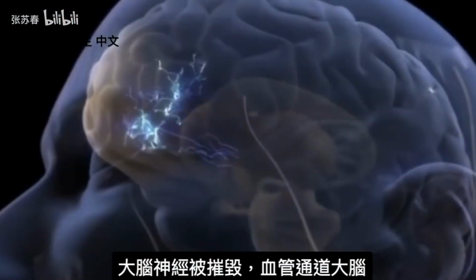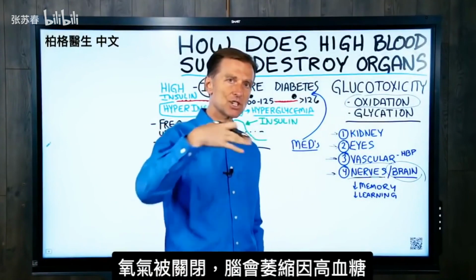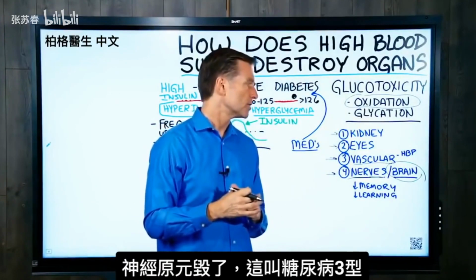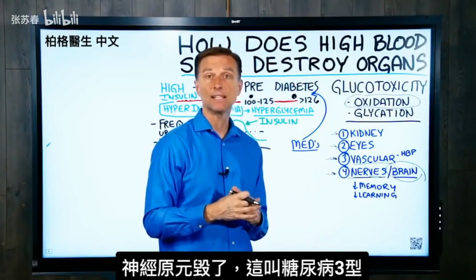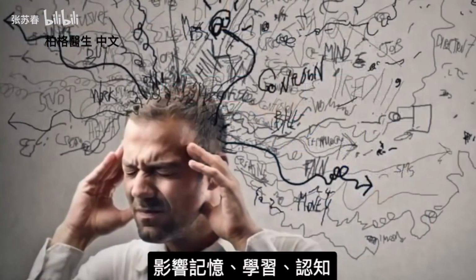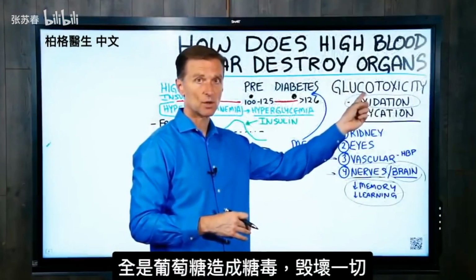Then we have the brain getting destroyed. The vascular system that goes in the brain, the oxygen shuts down. Your brain actually shrinks when you have high sugar. You destroy the neurons. It's called diabetes type 3. And then there goes the memory, there goes the learning, there goes the cognition. But it's really the toxic effect of this glucose that actually starts the whole cycle.